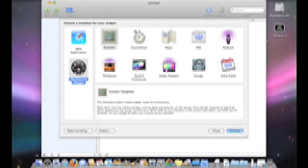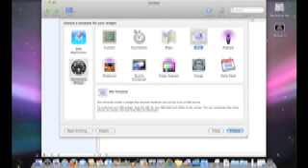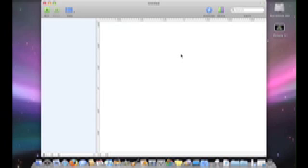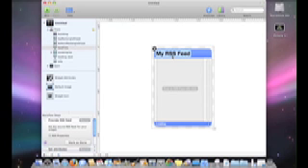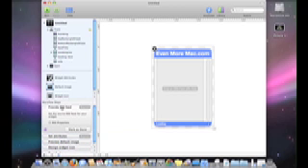First off, this is your template chooser. For instance, RSS feed. You could rename this to whatever you want. And then you're just going to follow these basic workflow steps. It's all right here.